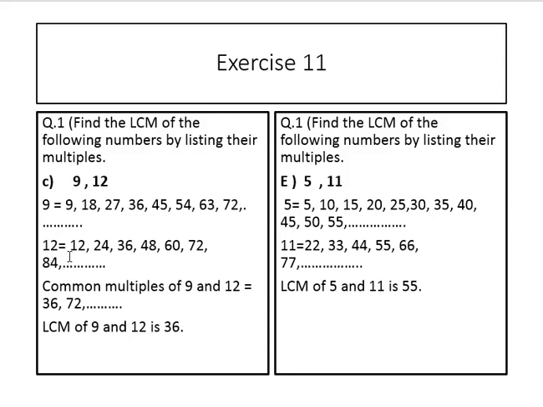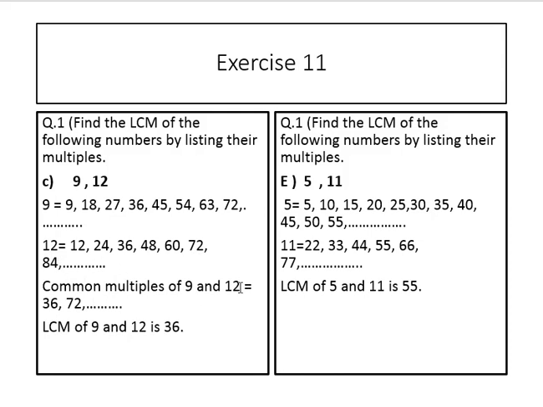Multiples of 12. The table of 12: 12 1s are 12, 12 2s are 24, 12 3s are 36, 12 4s are 48, 12 5s are 60, 12 6s are 72, 12 7s are 84, and carry on.